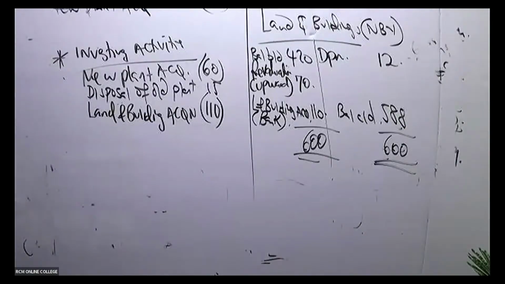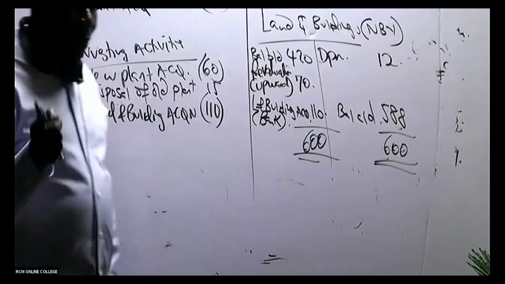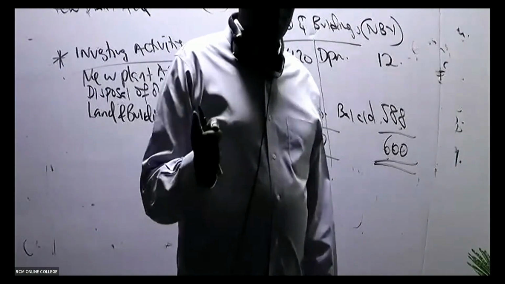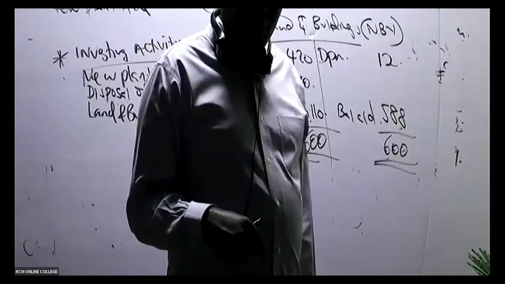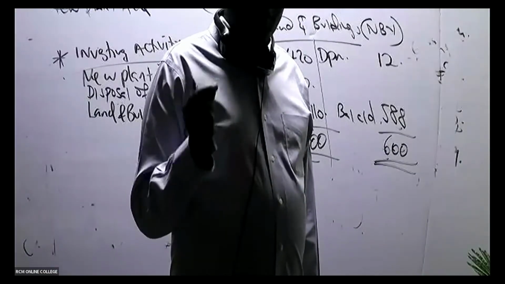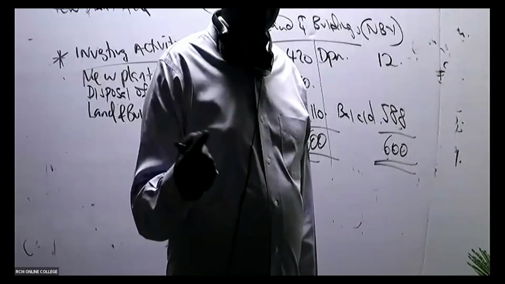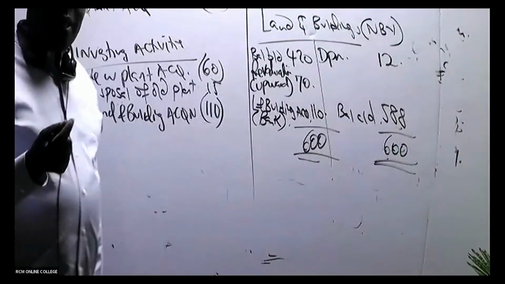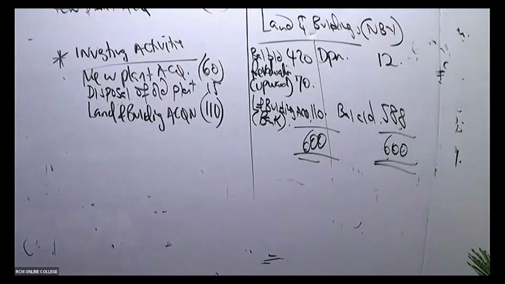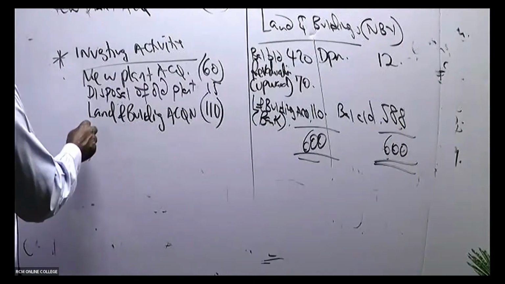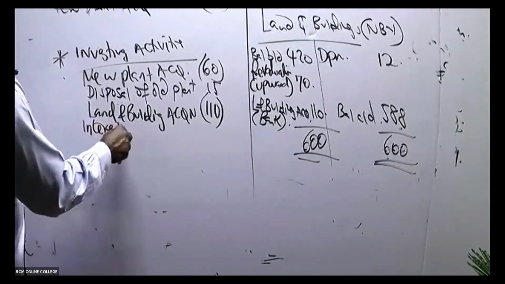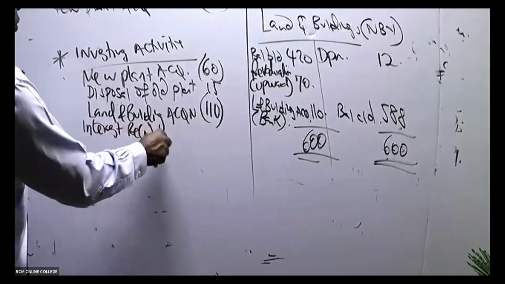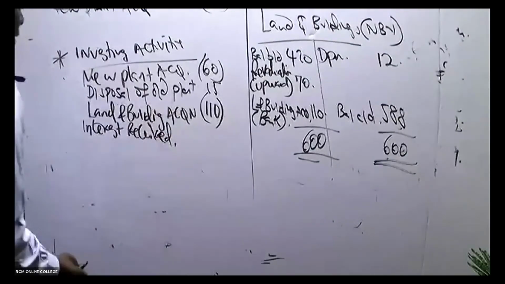Remember the other investment that very few students are able to remember. There is something students are not able to remember here. We have interest receivable. Why do we have interest receivable? Because we invested in fixed loan accounts. So on investing activities, we have interest received.